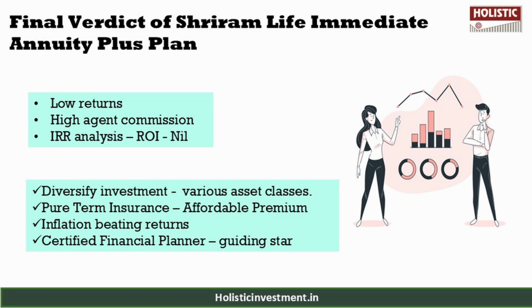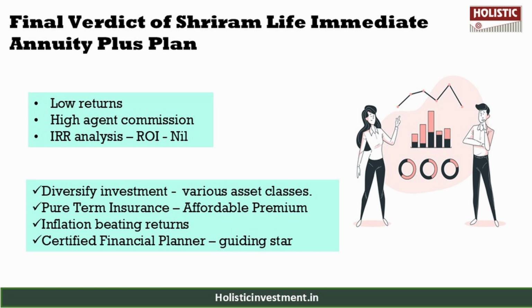Another key drawback is the lack of access to your funds due to the plan's locking mechanism, which limits financial flexibility. IRR analysis further highlights that a fixed income without inflation adjustments may not be adequate to meet long-term retirement needs. These limitations raise questions about the suitability of the Shriram policy for effectively managing a retirement corpus, and this policy also has a high agent commission.